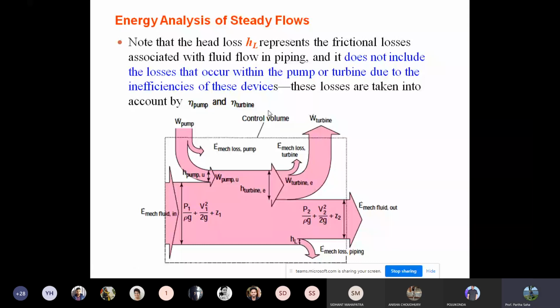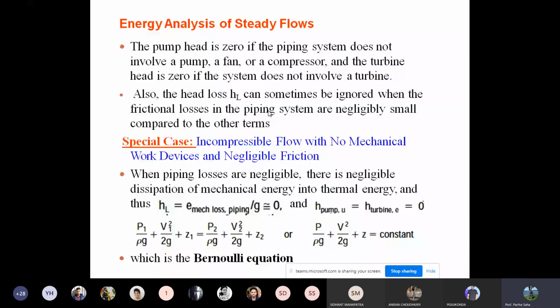Now, energy equation for steady state flow. The pump head is 0 if the piping system does not involve a pump or a fan or a compressor. And also the turbine head is 0 if the system does not involve a turbine. Also the head loss can sometimes be ignored when the frictional losses in the piping system are negligible. So in a special case for incompressible fluid with no mechanical work and negligible friction, all these terms can be cancelled and it becomes P1 by rho g plus V1 square by 2g plus Z1 equals P2 by rho g plus V2 square by 2g plus Z2. That is nothing but Bernoulli's equation.